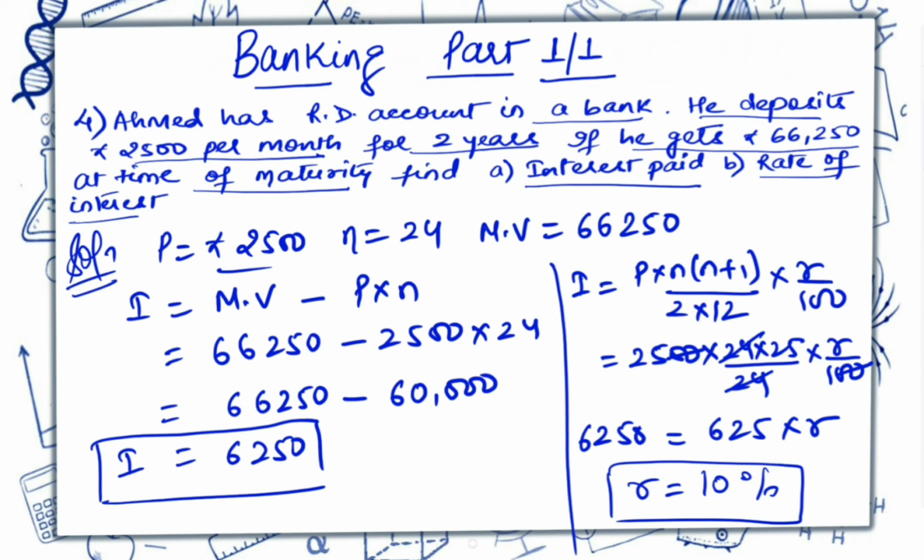So this is how in this chapter we have seen how we can calculate the questions that are related to RD account, and we have also seen how we can calculate monthly deposit, what amount we are depositing in a month, maturity value, interest paid, and rate of interest. So this is how we have completed this chapter, that is banking.